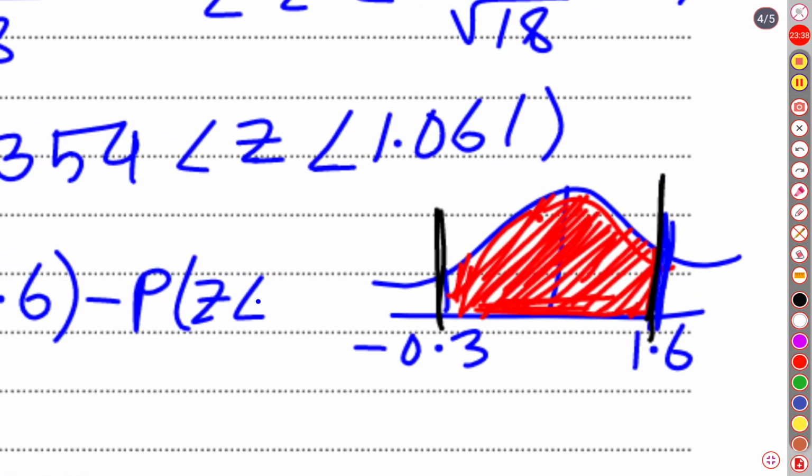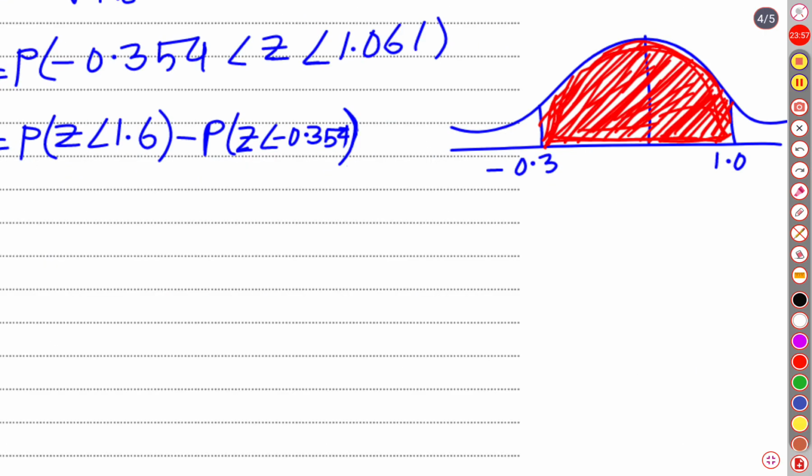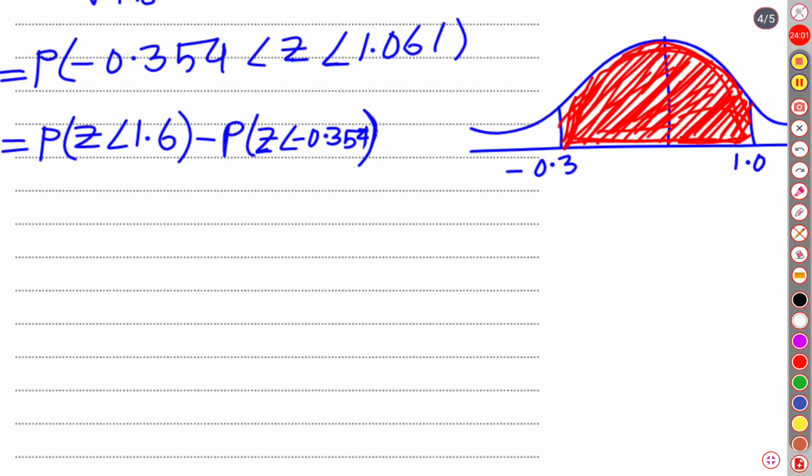When our z score is 1.06, from that we will subtract this black shaded part.